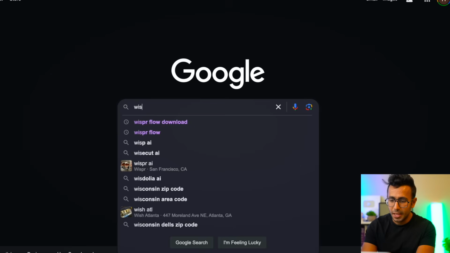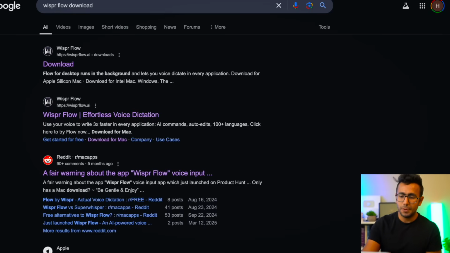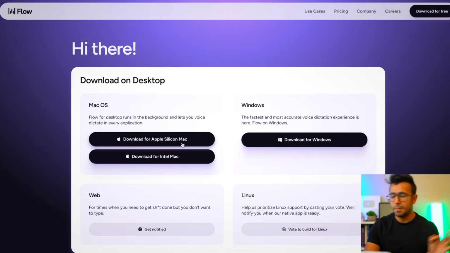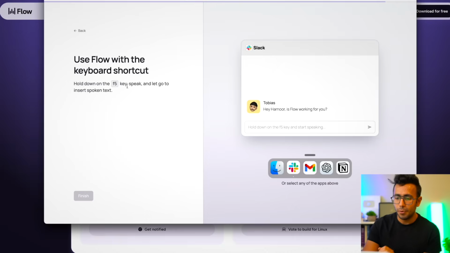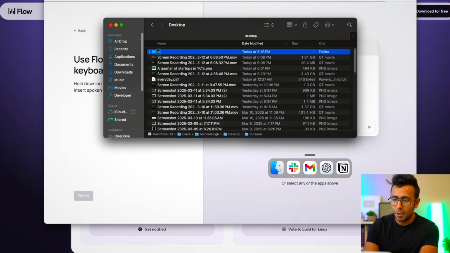Okay, anyways, now for this vibe coding setup, number 1 application you need is Whisperflow. That is my favorite app I use. So I'm going to show you, Whisperflow is available for Windows and MacBook. So download for macOS, and once you install it, you can use it with your microphone. I have set up Whisperflow and I have set up my F5 key. So whenever I hold the F5 key, it'll type whatever I say. So let's open CursorAI and let's open a project. Let's call it project 1.